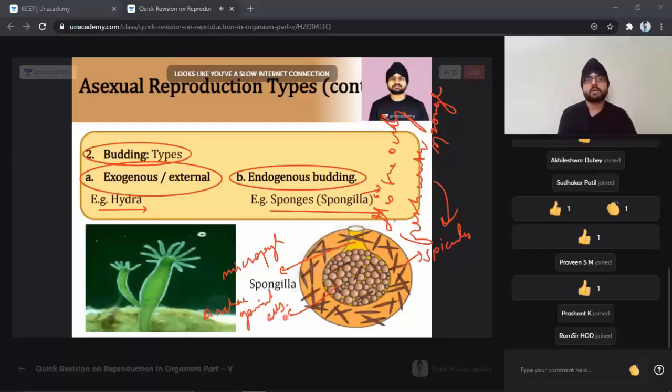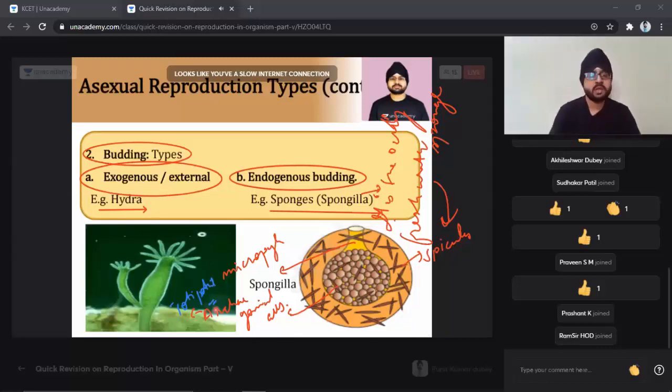And these archegonial cells which you see are absolutely totipotent. That is one thing we see. And this is an endogenous budding. The bud is present within the body. That is an endogenous bud. And endogenous budding is going to take place within the body. That is one very important point we are going to see, students.